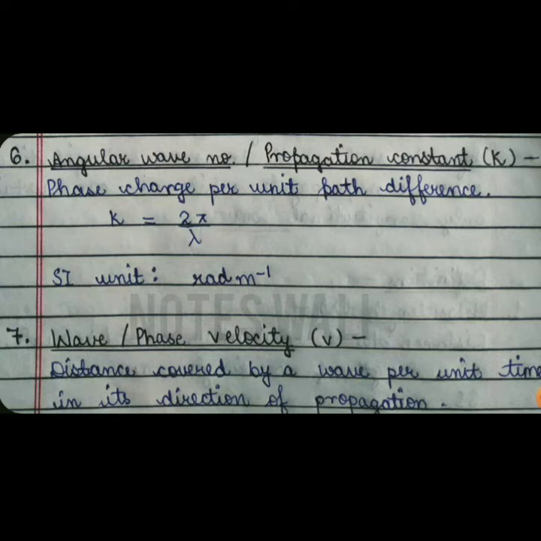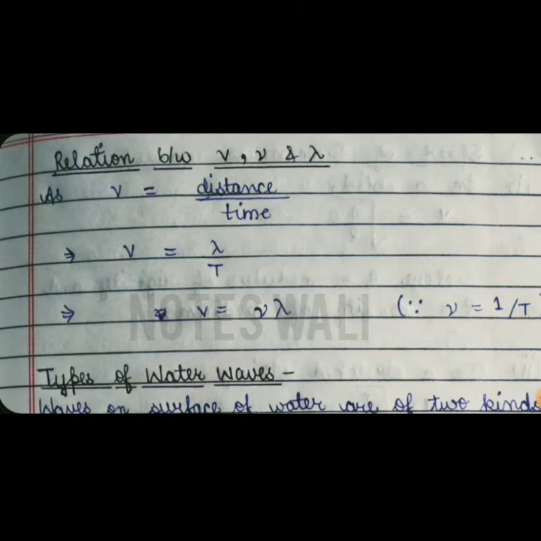Its SI unit is radian per meter. Then we have wave or phase velocity. It is the distance covered by a wave per unit time in its direction of propagation, and its SI unit is also meter per second. Next, there is a relation between lambda, velocity and nu. The relation is v equals nu lambda.